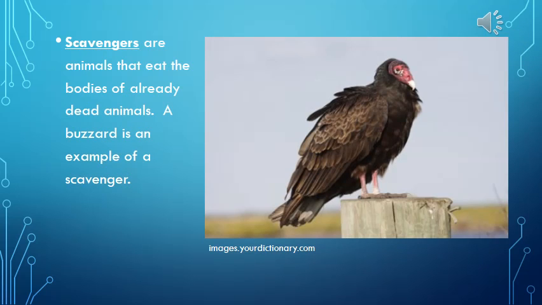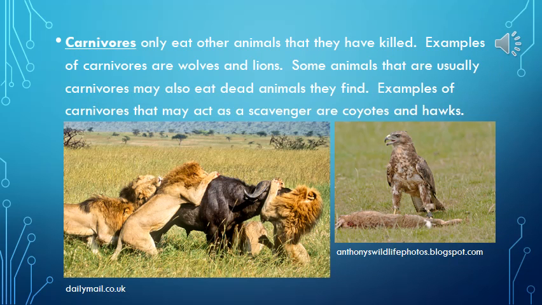Scavengers are animals that eat the bodies of already dead animals. A buzzard is an example of a scavenger. Carnivores only eat other animals that they have killed. Examples of carnivores are wolves and lions. Some animals that are usually carnivores may also eat dead animals they find. Examples of carnivores that may act as a scavenger are coyotes and hawks.